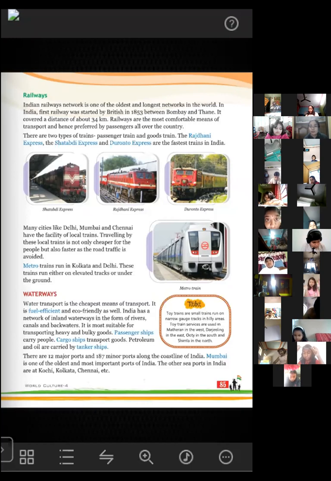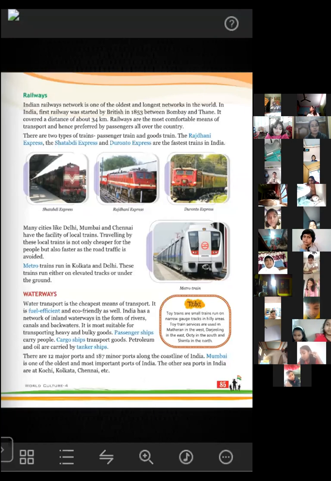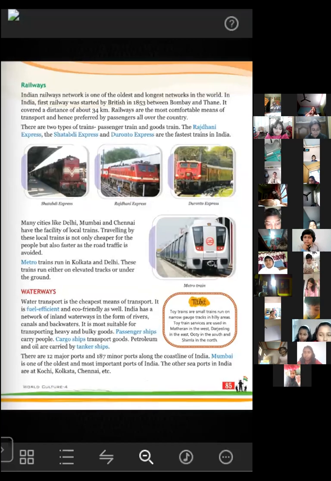And the things that are heavy are transported from one place to another by using different types of ships. So what are the different types of ships that are available there? Passenger ships, cargo ships, and tanker ships. Okay, these are the three main types of ships that are available there: passenger ships, cargo ships, and tanker ships. So now you can see I'm just zooming this part so that you can understand it well.